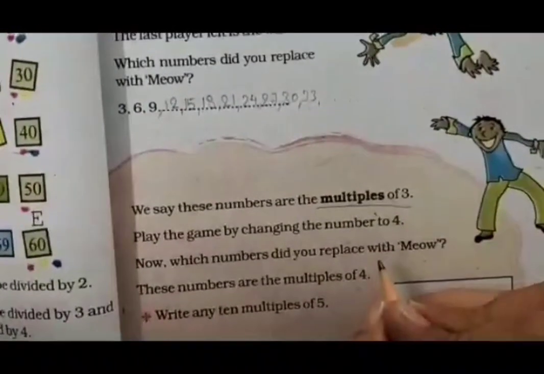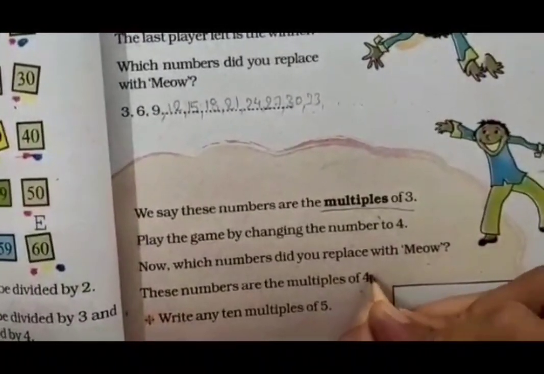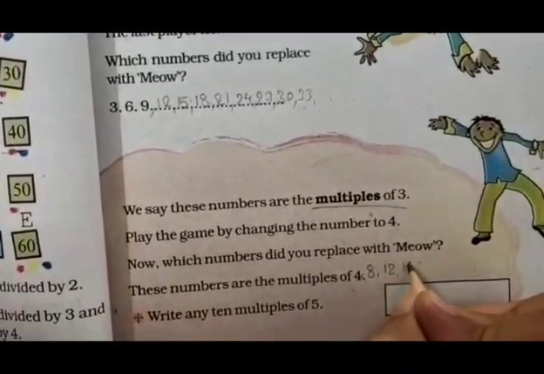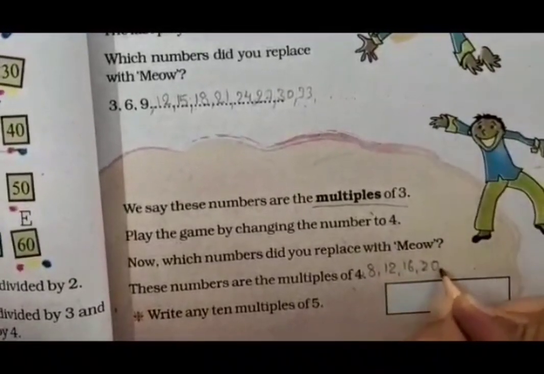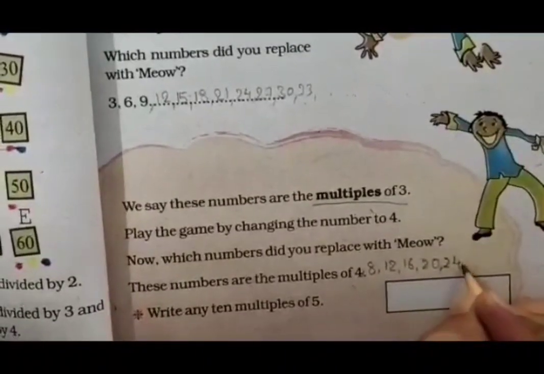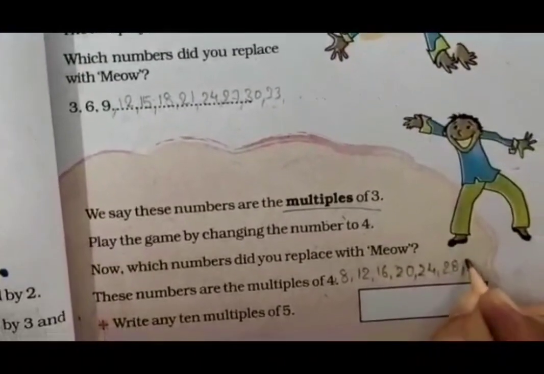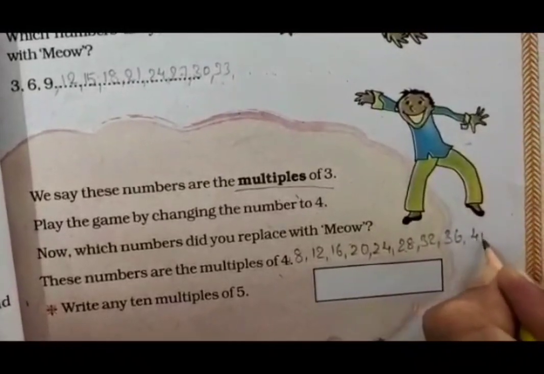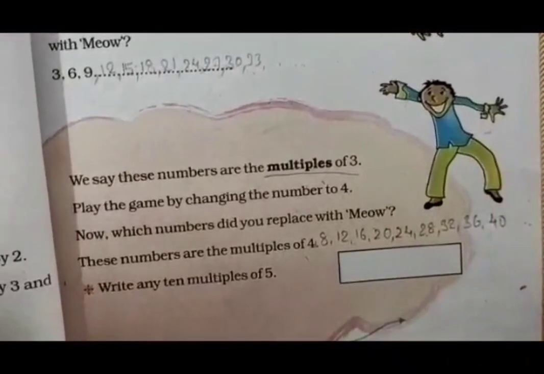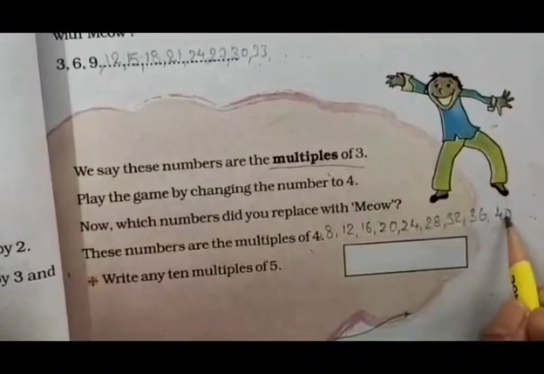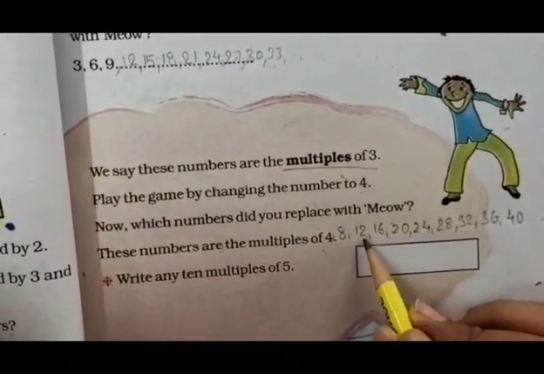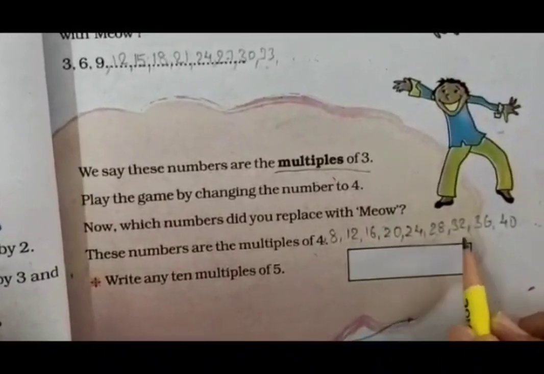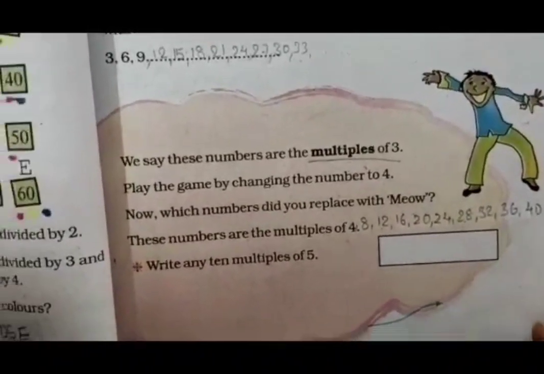The multiples of 4 will be 4, 8, 12, 16, 20, 24, 28, 32, 36, 40 and it will go further. If we play the table with the number 4, then on these numbers we are supposed to say meow.